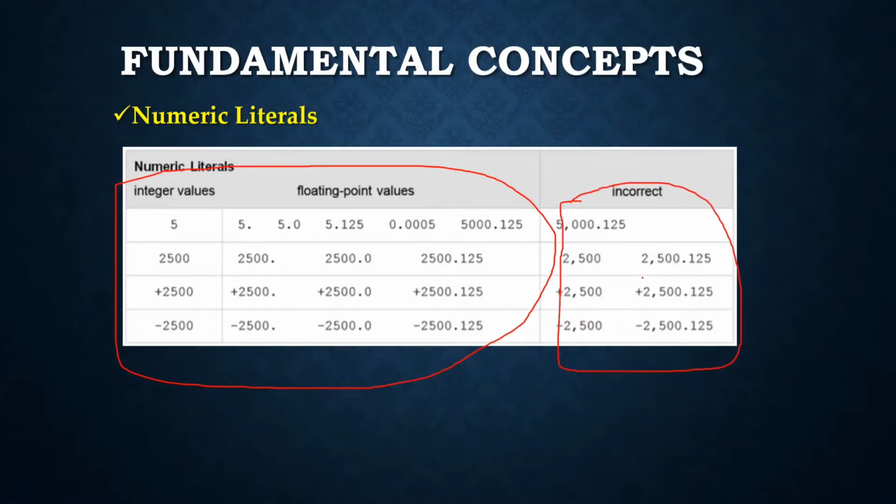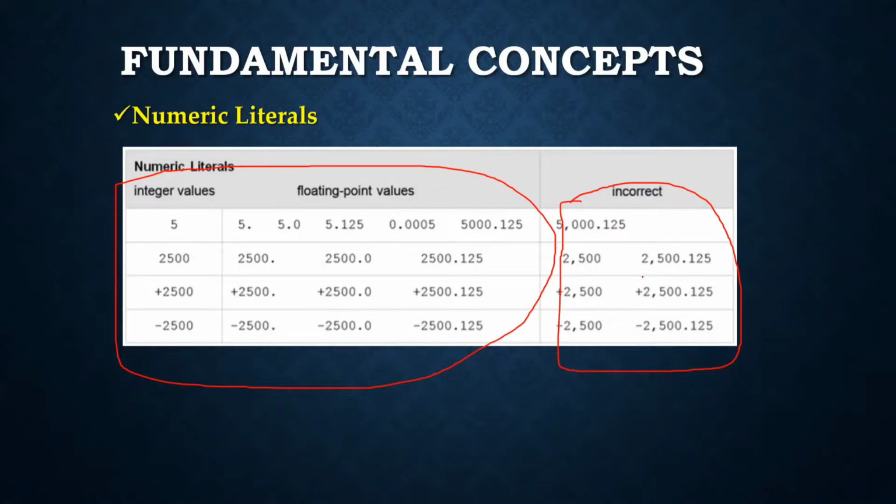These are invalid because we have a comma here. A numeric literal is a literal containing only the digits 0 to 9 along with an optional sign character, either plus or minus, and a possible decimal point. That's it. So in numeric literals, these are the rules: you have digits 0 to 9, plus or minus, or a decimal point.